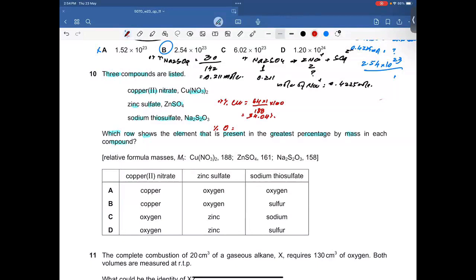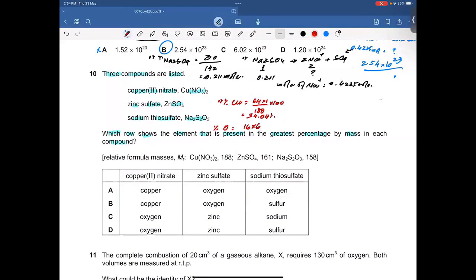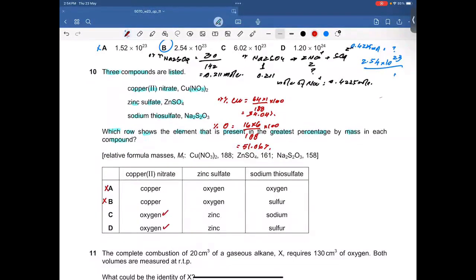So we have 16, AR of oxygen is 16. We have 6 oxygen atoms. How come? 3 times 2 is 6. So 16 into 6 divided by 188 into 100 is going to be 51.06%, which means oxygen. And that indicates options A and B are incorrect.